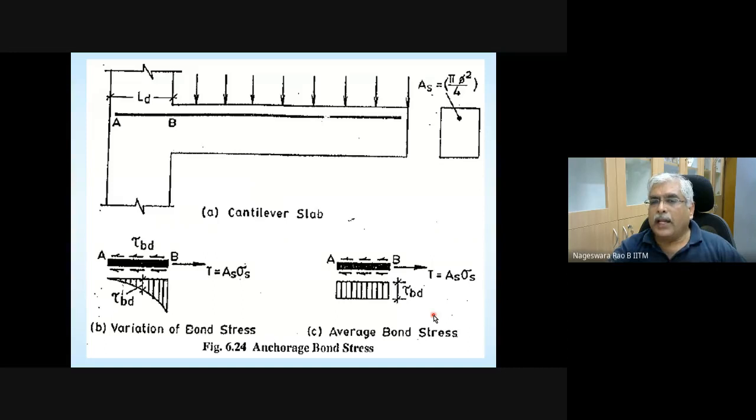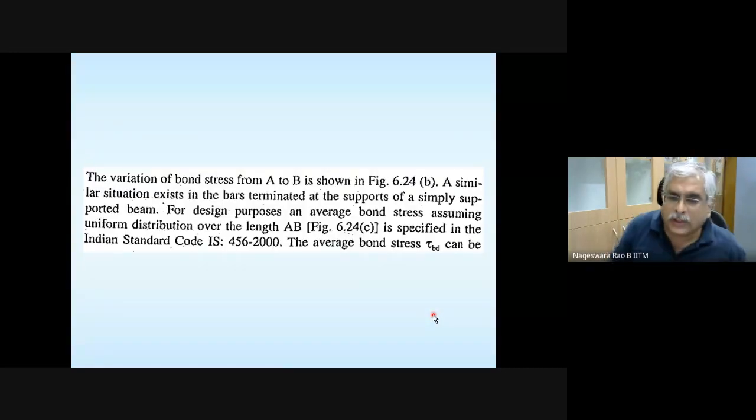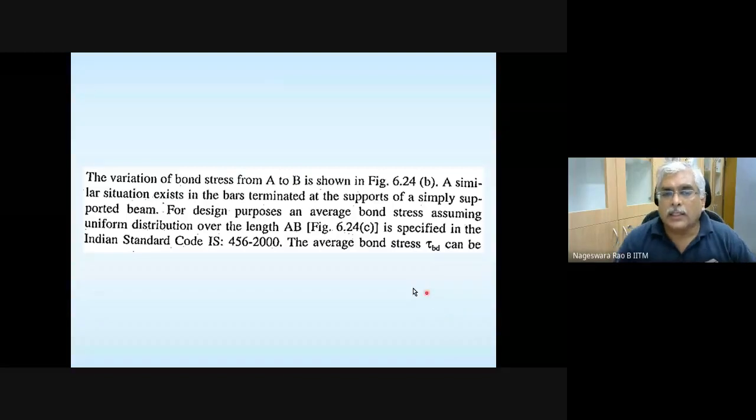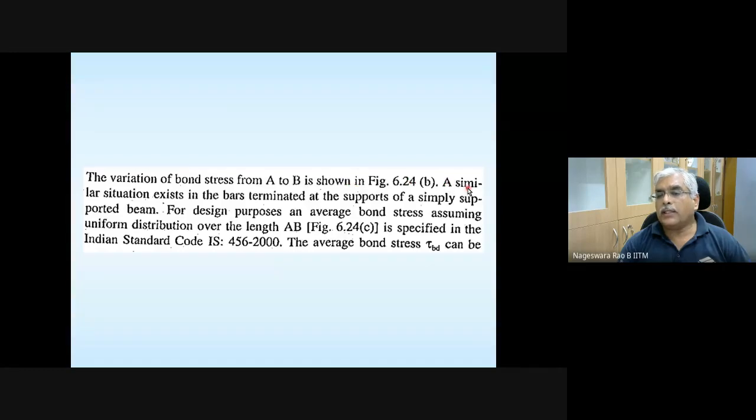Okay. So now let's go further and also see how to develop some relation. The variation of bond stress from A to B is shown in figure. A similar situation exists in bars terminated at the supports of a simply supported beam. This is what I mentioned. For design purposes, an average bond stress assuming uniform distribution over length AB is specified in the Indian Standard Code IS 456-2000. The average bond stress tau BD.